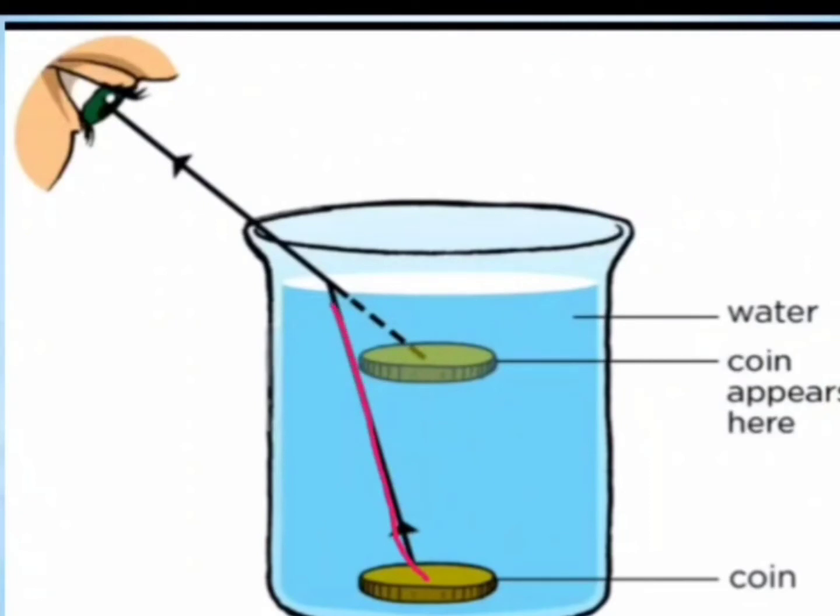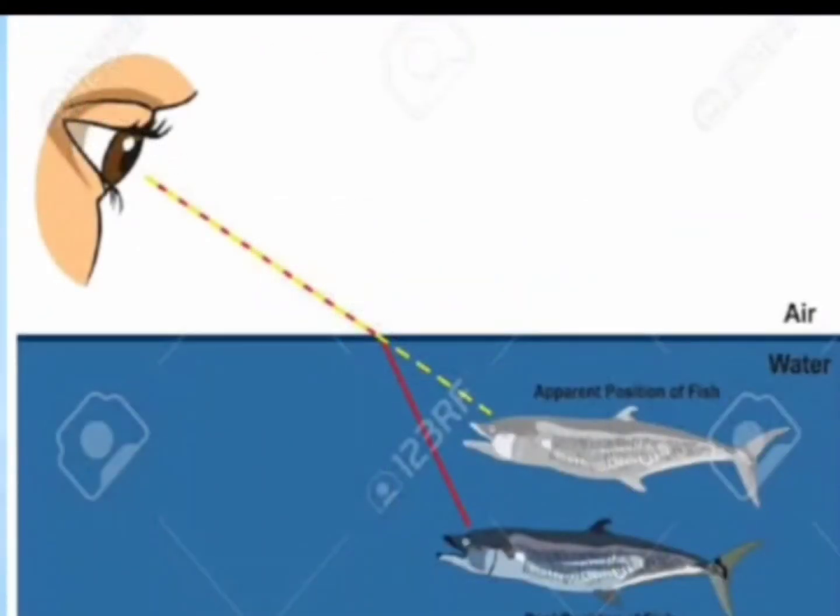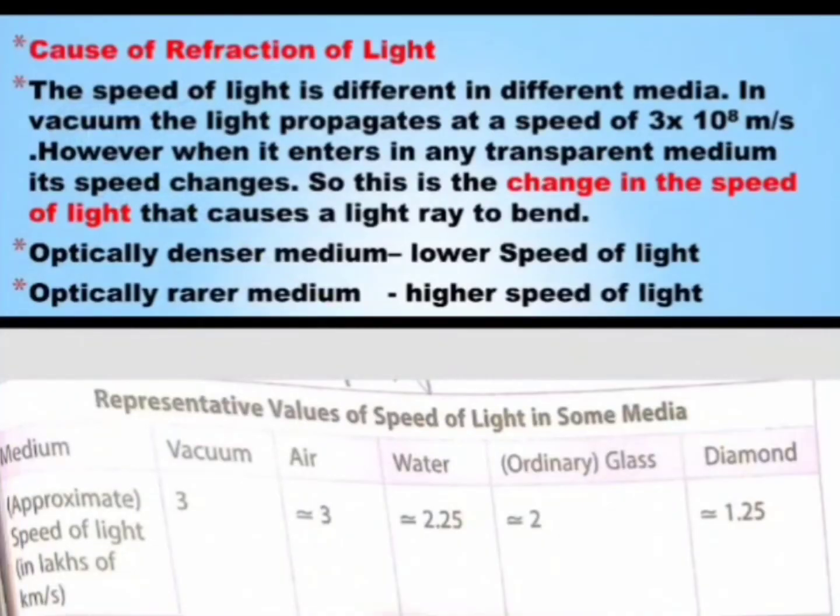Similarly, the coin appears to be raised because the ray of light going from the coin, that is from water to air, bends away from the normal when it falls upon our eyes, and it appears to be coming from a point that is above the actual position. Similarly, the position of the fish, see, the rays of light are going from denser to rarer medium and bend away from the normal. See, if we trace a normal here, the actual path is to be like this only, but it is bending away from the normal, and if we trace that backward, it appears to be coming from a higher position.